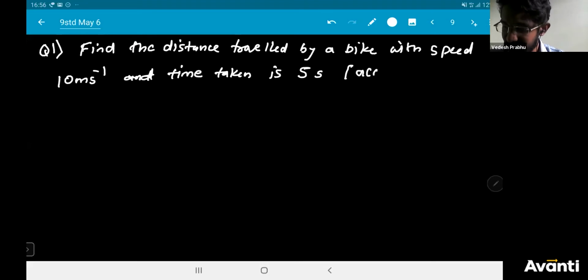I'll also mention the acceleration is equal to 10 meter per second square. That's all. So now you have to solve this question.